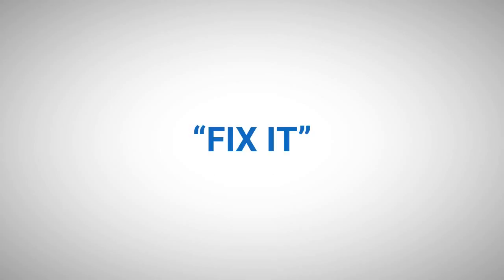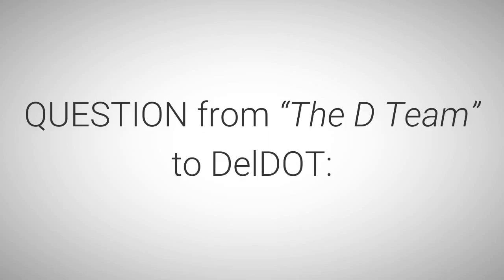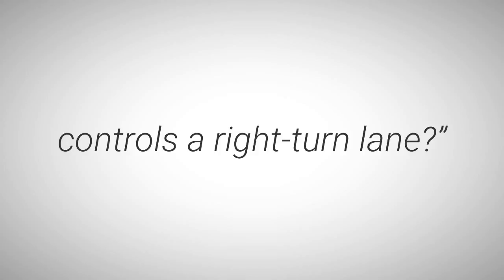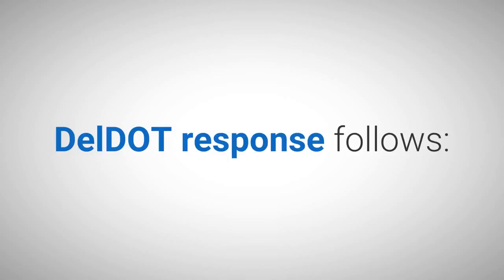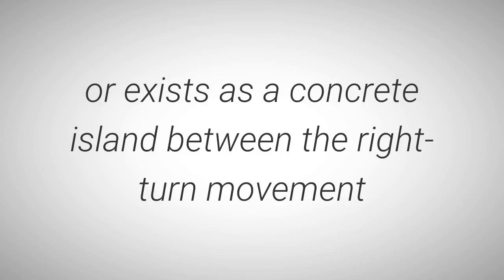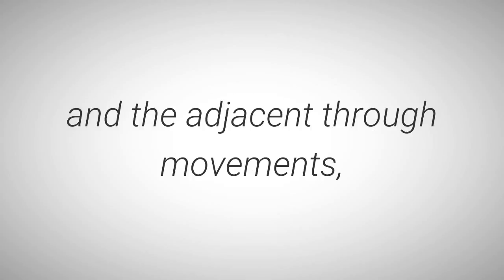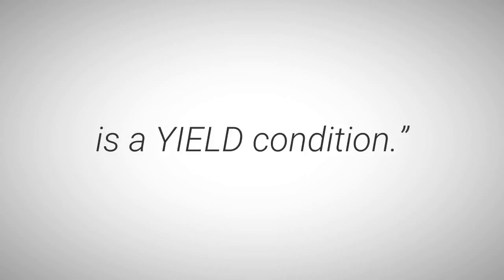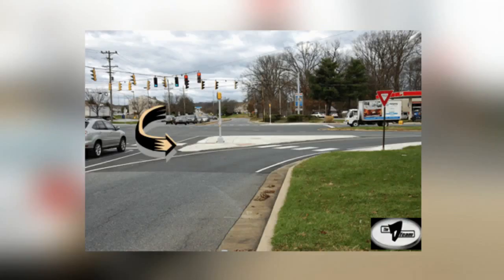Fix It. Question from the D-Team to DelDOT. What intersection design dictates that the traffic light controls a right turn lane? DelDOT's response as follows. When a triangular island is striped or exists as a concrete island between the right turn movement and the adjacent through movements, the proper traffic control for the right turn movement is a yield condition. See intersection picture number 5-3 below, black and gold arrow.